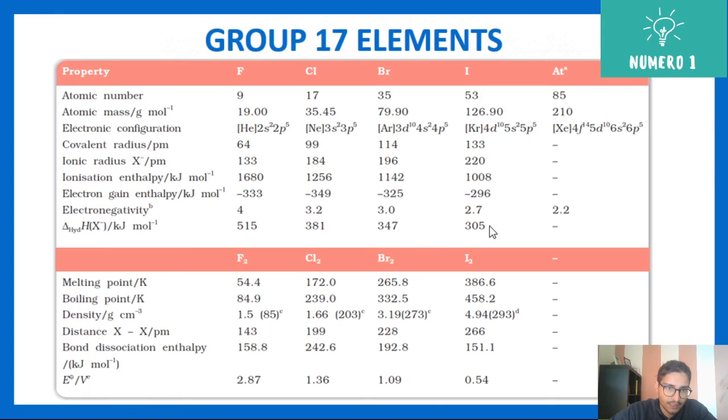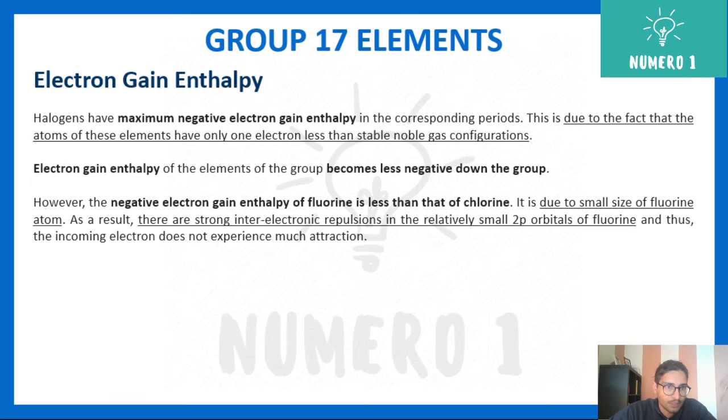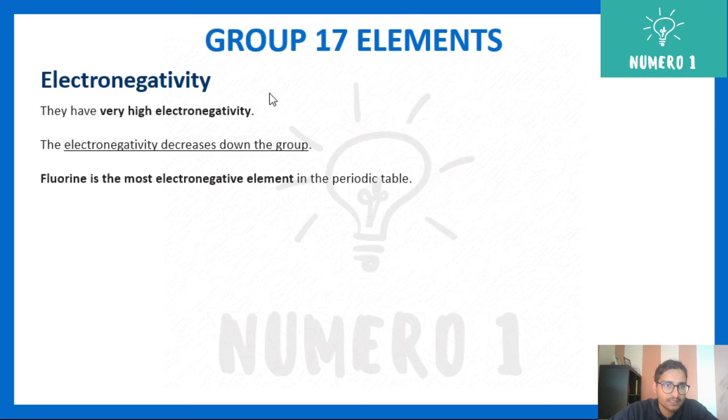So if you see the trend, here it is minus 333, minus 349. Here the repulsions are much more. That's why this trend is there. Next is electronegativity. As I said, they are highly electronegative. Fluorine is known as the most electronegative element. Electronegativity decreases down the group, fluorine being the most electronegative element in the periodic table.